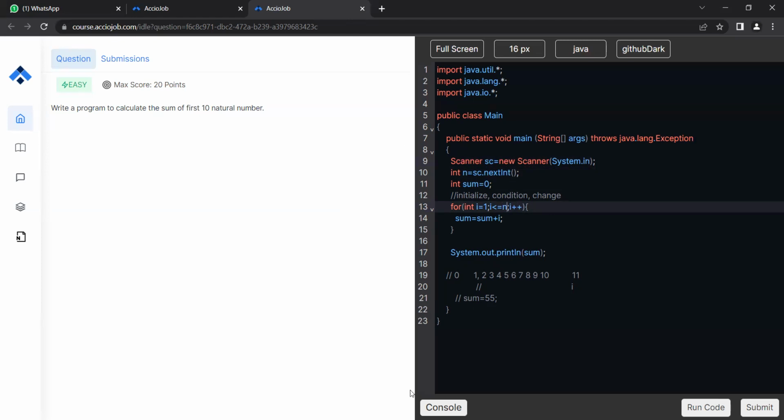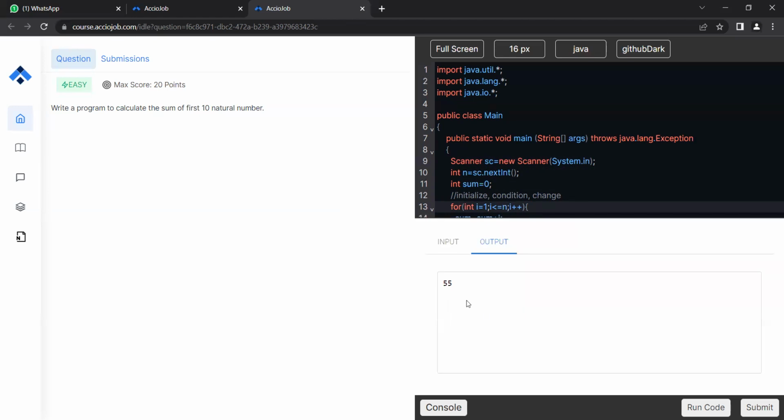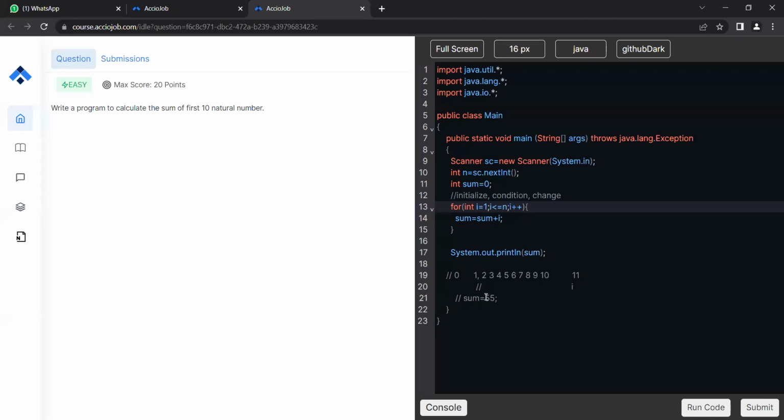Cool. Many of you have answered, right? So in this case, let's try to give an input, because this time input basically makes some sense. So let's try for 5, right? Let's try and run the code. Okay, so for 5, I guess we want 1 plus 2, 3, 4, I guess 15. Yes, 15 is the correct answer, right? So I showed you basically both ways, the hard-coded as well as the dynamic.